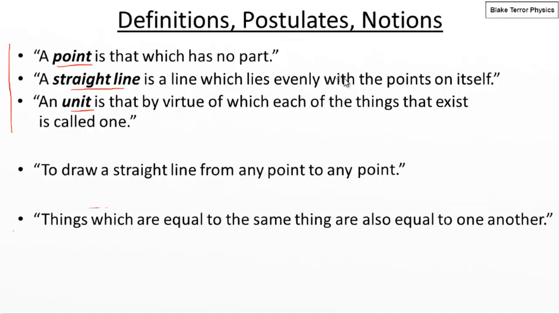Straight line, it's even weirder. A straight line is a line which lies evenly with the points on itself. So he's trying to say if we've got a line which could be thought of as a whole load of points, then if those points all lie evenly, as in they're not going above or below the path that goes through them, then it's considered a straight line.